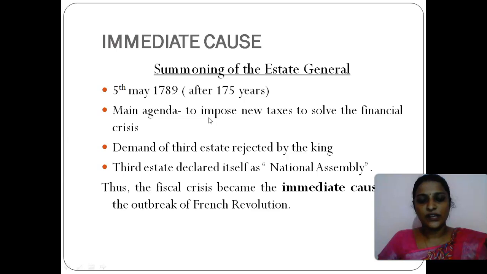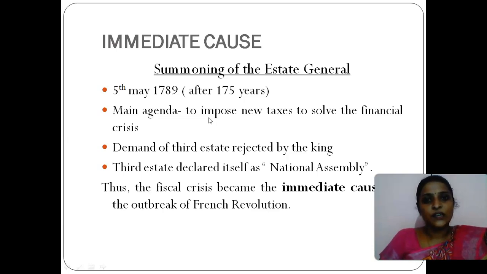The king was in immediate need to take some actions. So what he did is he summoned the Estates General. The Estates General we can compare with our parliament, a place where all the three estates meet together to discuss things. Interestingly, after a gap of 175 years, this Estates General was summoned for the first time. The main agenda of this meeting was to impose new taxes. France was facing a lot of financial problems. Other than imposing new taxes, the king did not have any other way. So he wanted to impose new taxes.